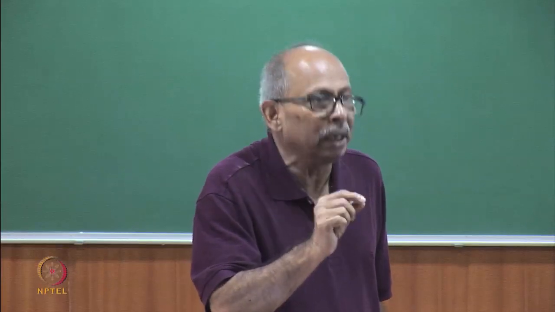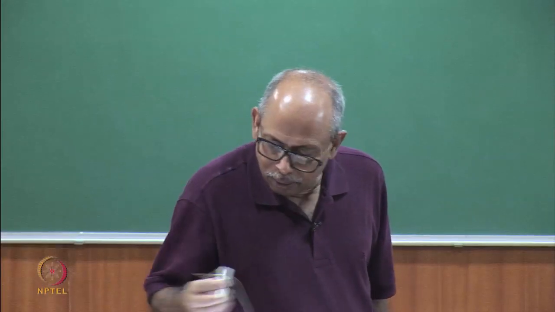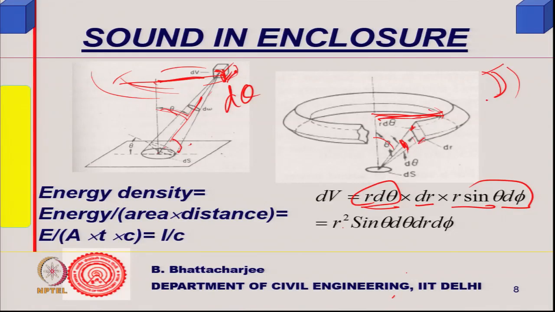If I take the full ring, it will have one dimension like this, and it will have a vertical height as well as this dimension. So, vertical height and this I am calling dr, and this vertical one is d theta, r d theta, and this is small d phi.